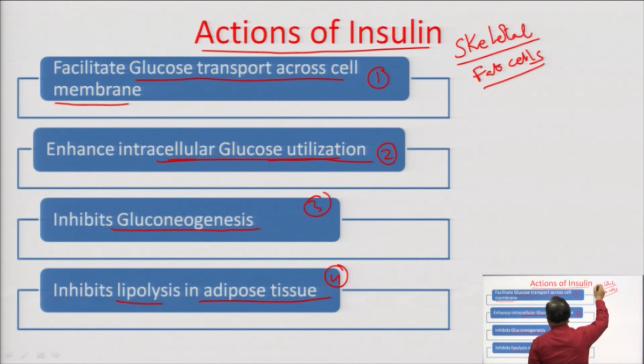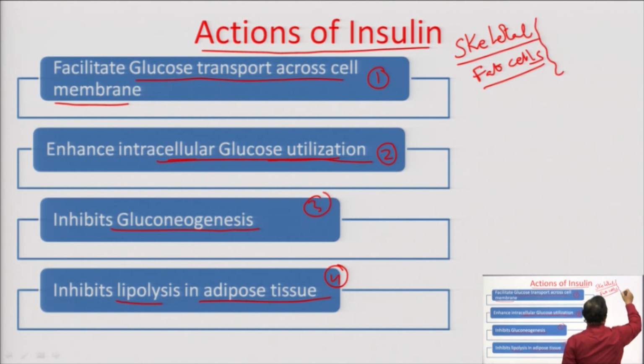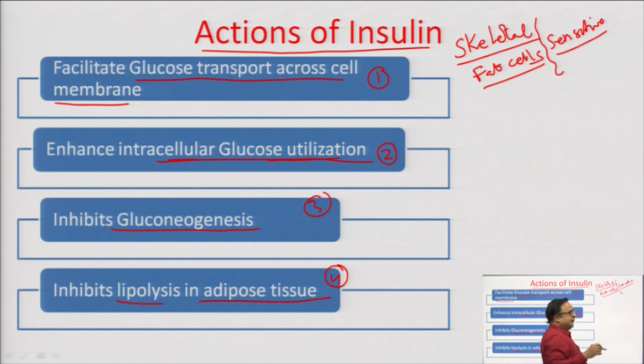Insulin helps in the transportation of the glucose inside the skeletal cell and the fat cell. So, these cells are highly sensitive. They are highly dependent on the insulin for the supply of the glucose.